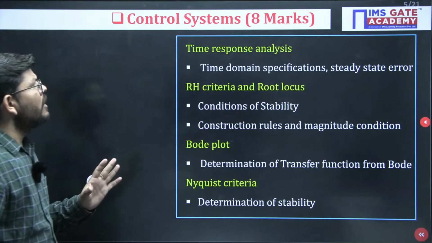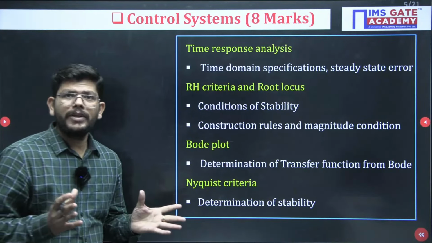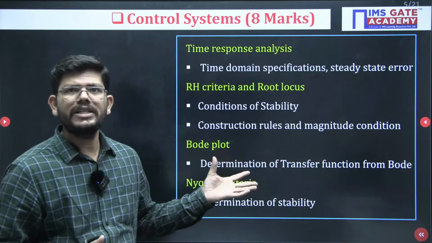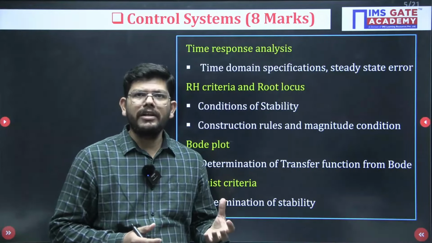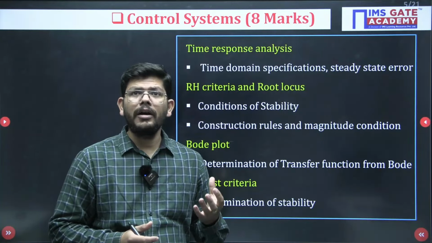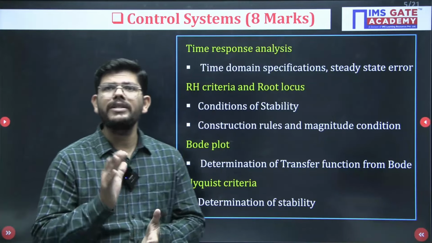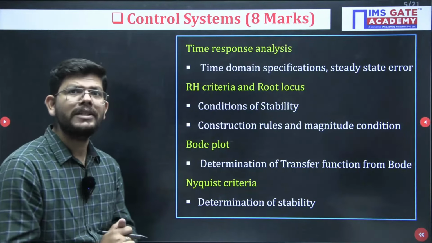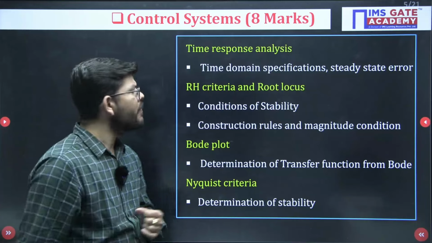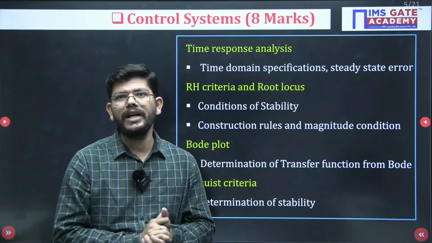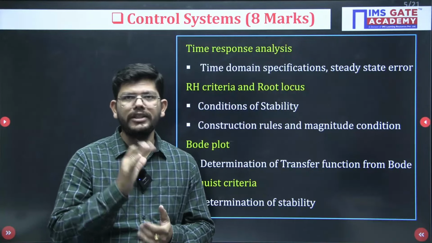Then control system. So time domain specification: all the formulas related to time domain specification, steady state error, transient time, peak overshoot. Just prepare all the formulas and practice PYQs if you can, okay. RH criteria will definitely give you a question. So different conditions of RH criteria, you can just practice those.